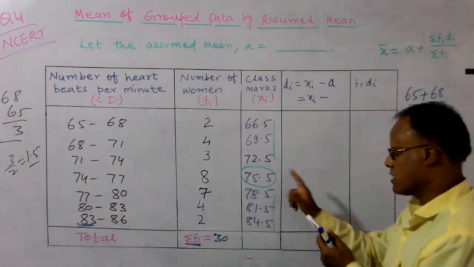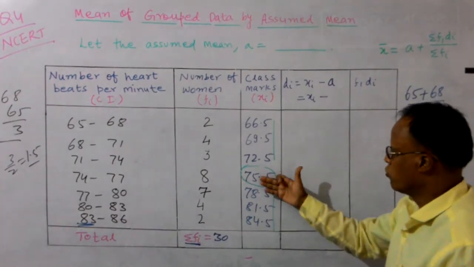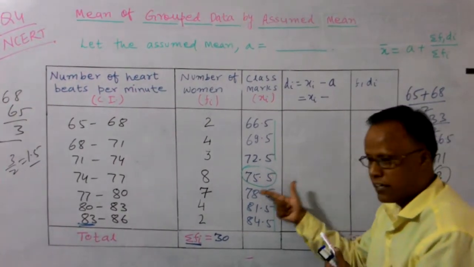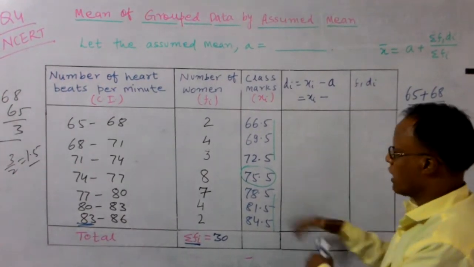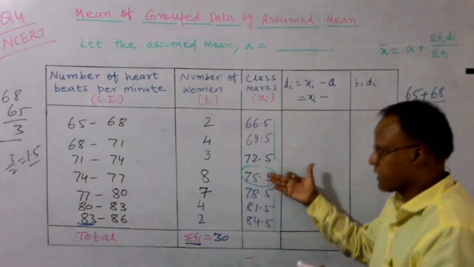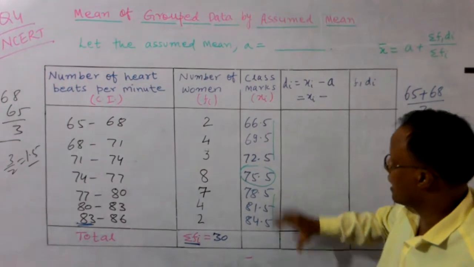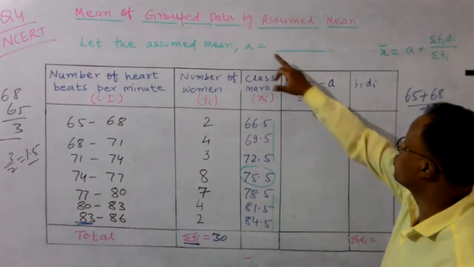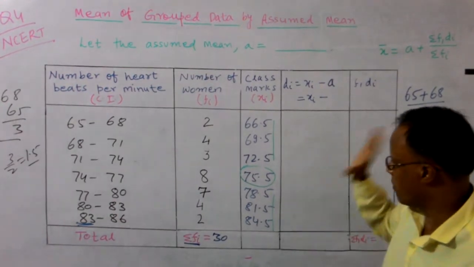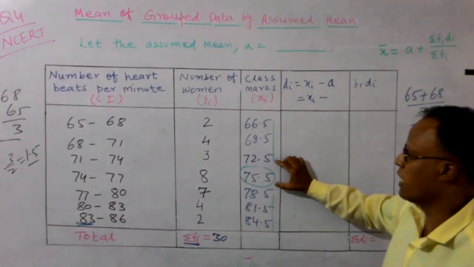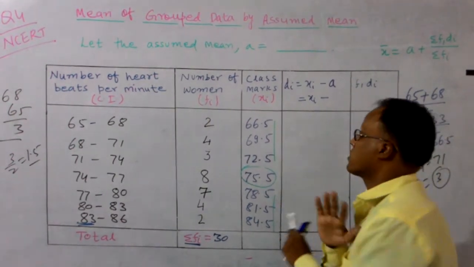So in that case, if you assume this one and the answer is 76.5, you get the value by adding some data to this. If you assume 78.5 and the answer is 76.5, you get the value in negative, so you subtract it to get the mean. So if the number of values of xi is odd, you assume the mean as the mid value. And in the case of an even number, you can assume either of the two mid values, you can choose any one. It is your choice, it doesn't matter.